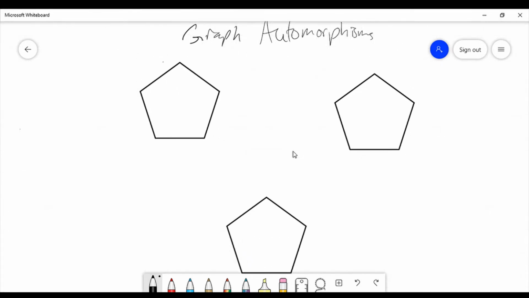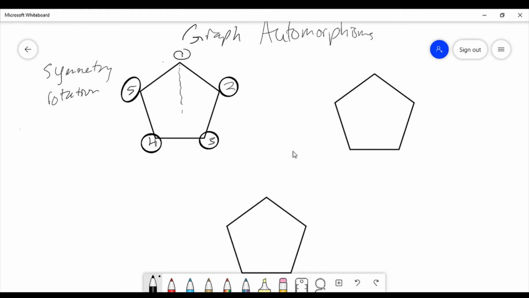Let me zoom out real quick. Okay, so first thing I want to do is label my vertices so I can look at things a little bit easier. So this is going to be like the normal, if you will. This is like how our graph usually is. This is the order our numbers are normally in. And when we find automorphisms of a graph, we look at both symmetry and rotation.